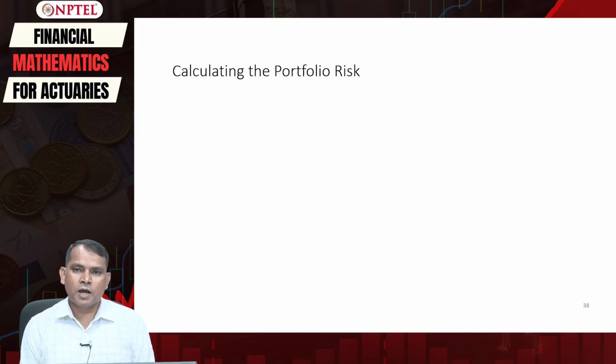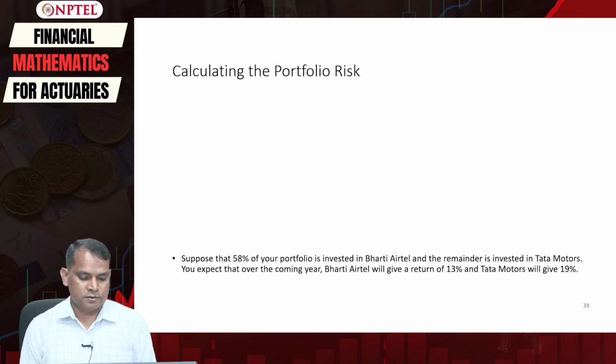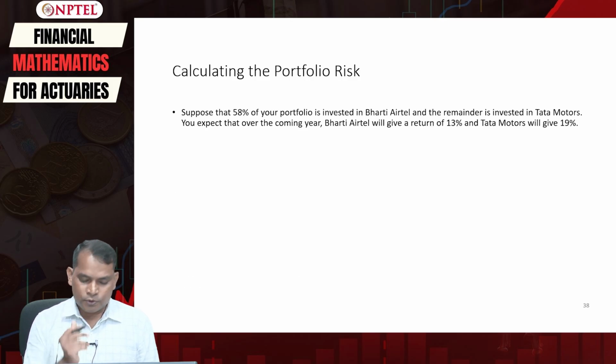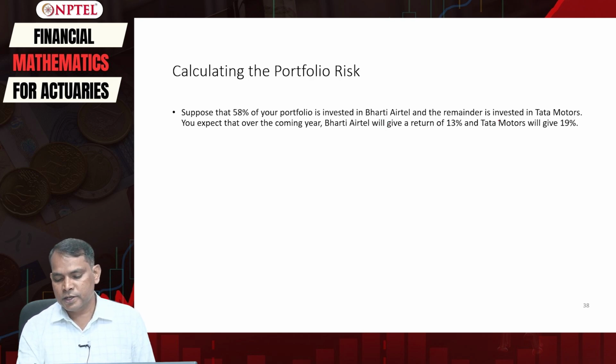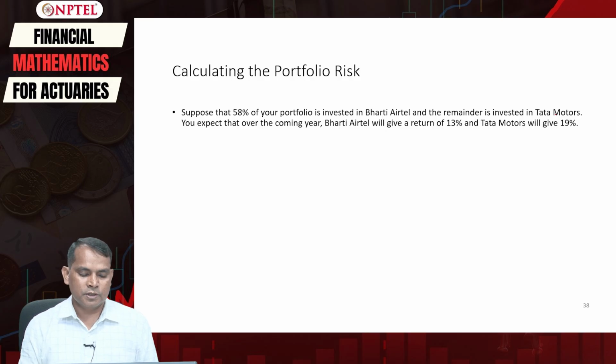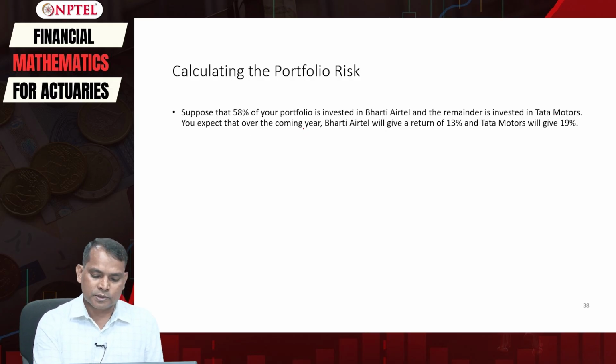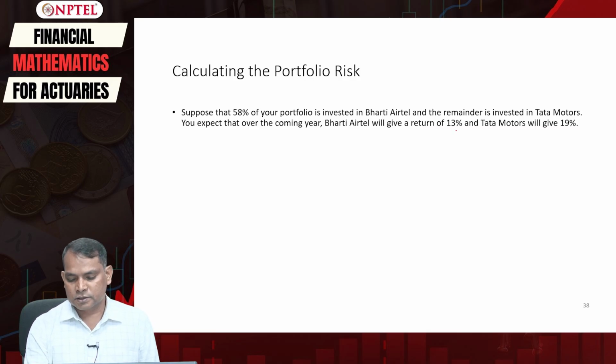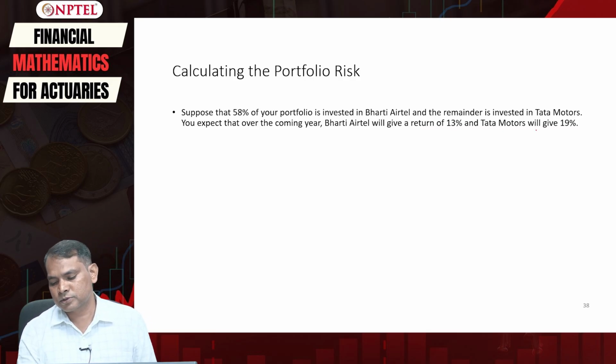Now understand how to compute the portfolio risk and return. Suppose that in our problem here, 58% of your portfolio is invested in, let's say, Bharti Airtel stock, and the remainder is invested in Tata Motors. You expect that over the coming year Bharti Airtel will give a return of, let's say, 13%, and Tata Motors will give a return of, let's say, 19%.